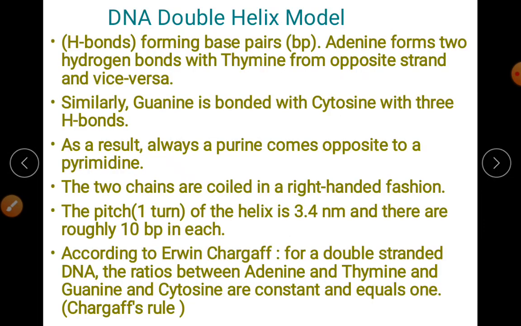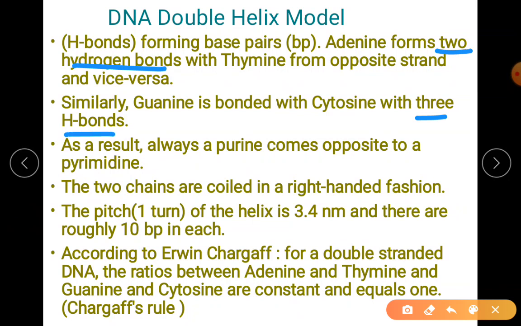I hope it is easy now for you after identifying some of the key points. Here the key points are about the pairing with hydrogen bonds, 2 hydrogen bonds here, 3 hydrogen bonds for G and C. Purine always pairs with pyrimidine, that you remember. Right-handed fashion, one pitch, that is the turn, 10 base pairs, and length of that one turn is 3.4 nanometer.